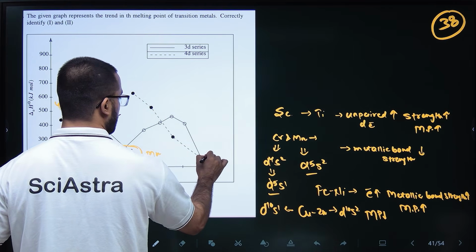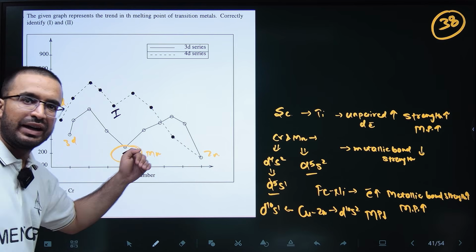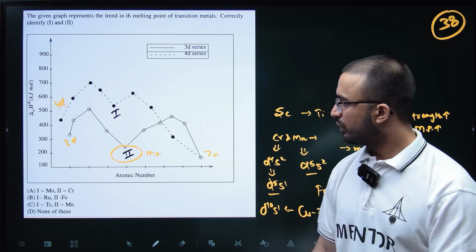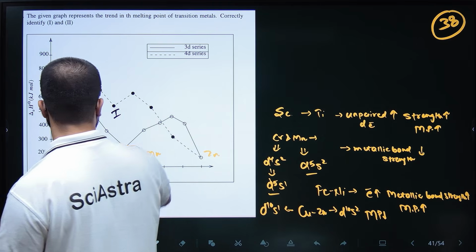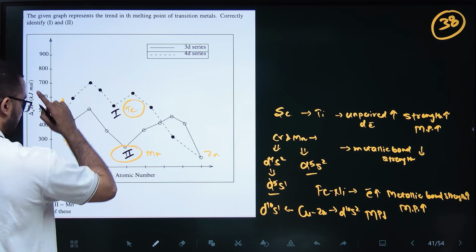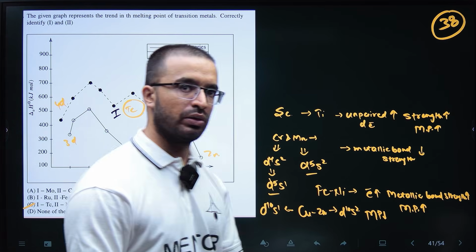Similar to this is the trend of the 4d series. The 4d series has higher melting points than the 3d series because down the group the melting point increases. So this will be your technetium, and the second is manganese.